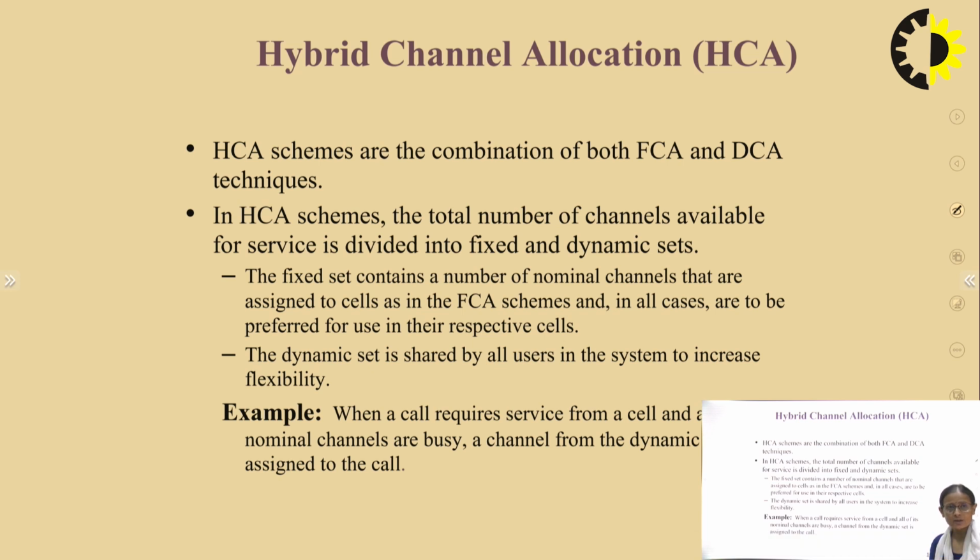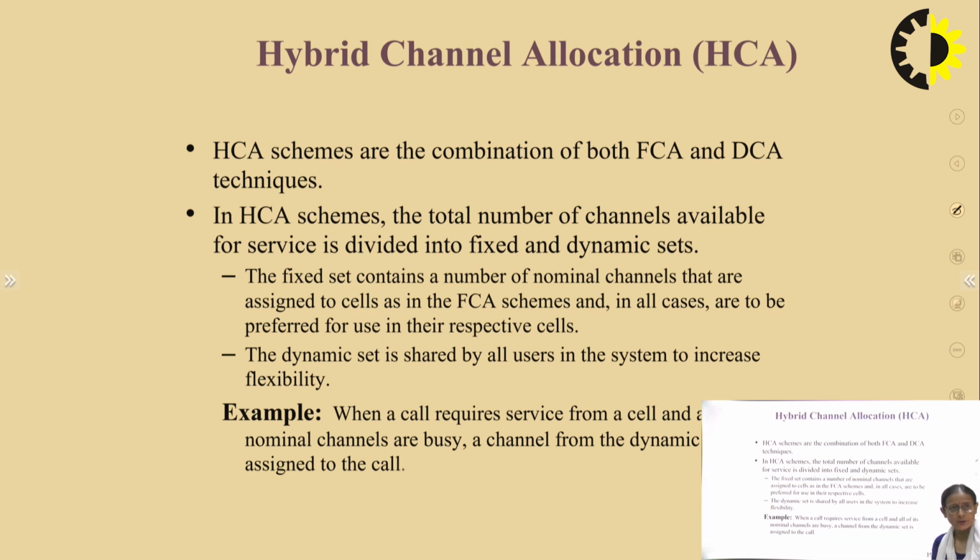Now for these 60, for example, if I have a cluster of 3 cells, I could allocate 20 channels to each cell. Whenever a channel is required for communication, the system first allocates a channel from that subset of 20 channels.